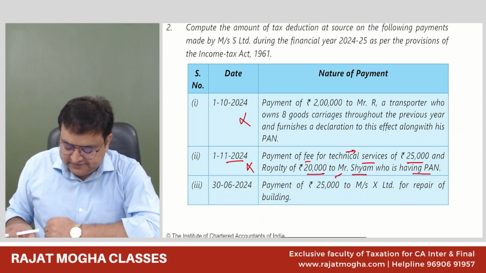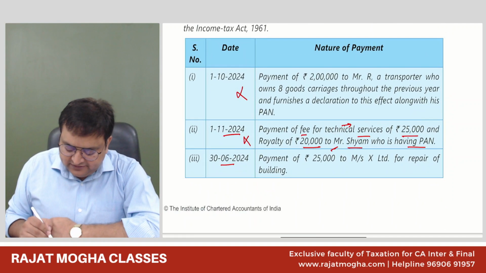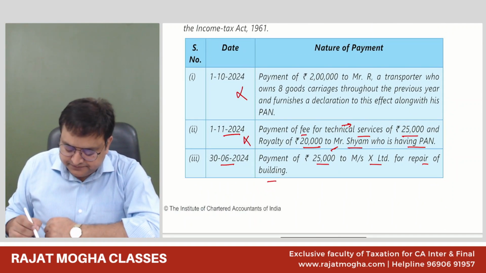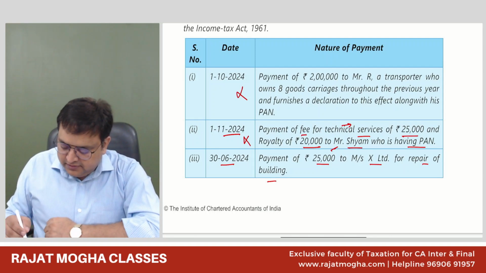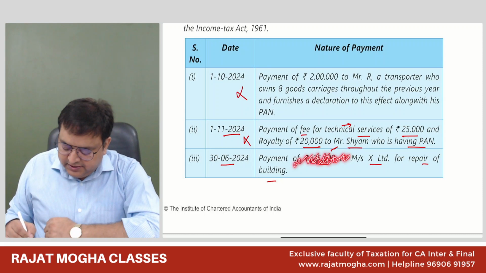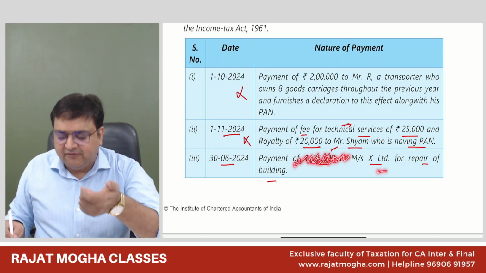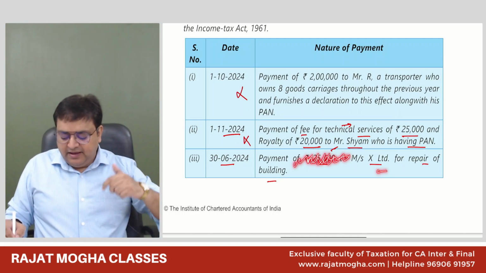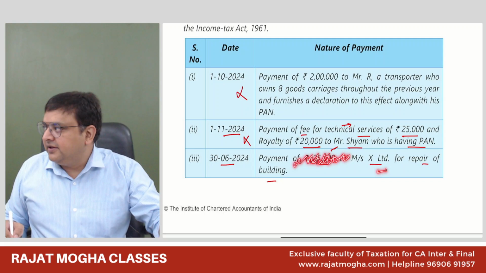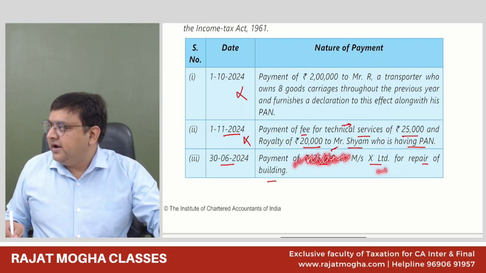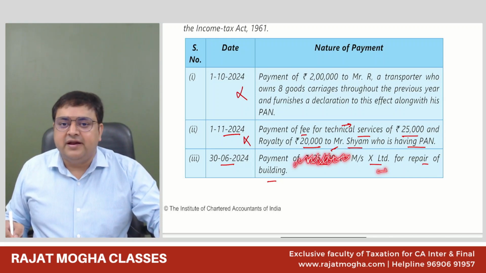than 30,000 rupees. Now, on 3/6/2024, payment of 25,000 to Mrs. X Limited for repair of the building. First of all, forget about the amount. Tell me if we are making a payment for the repair of the building, under which section we will deduct the TDS? We are making a payment for the repair of the building, for repairing things. Under which section? What do you think? Try. What do you think?